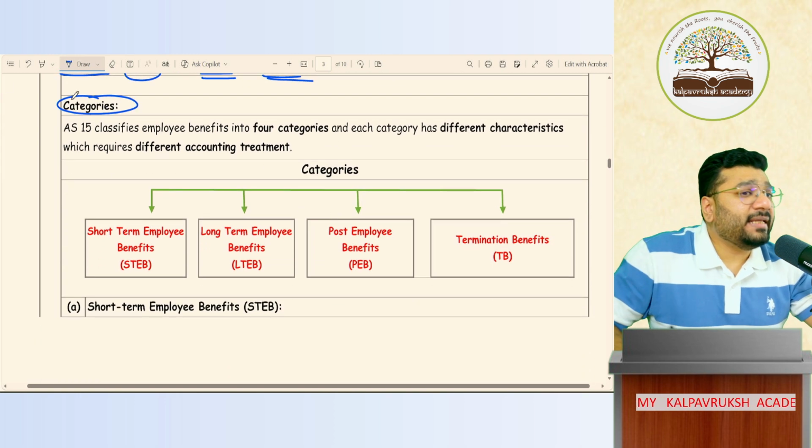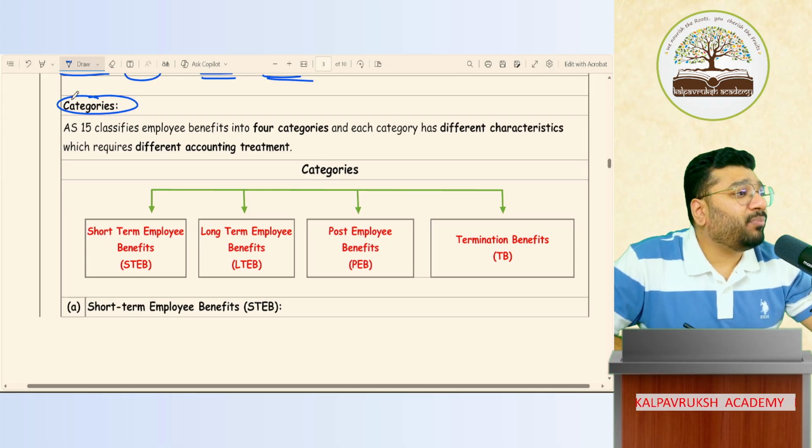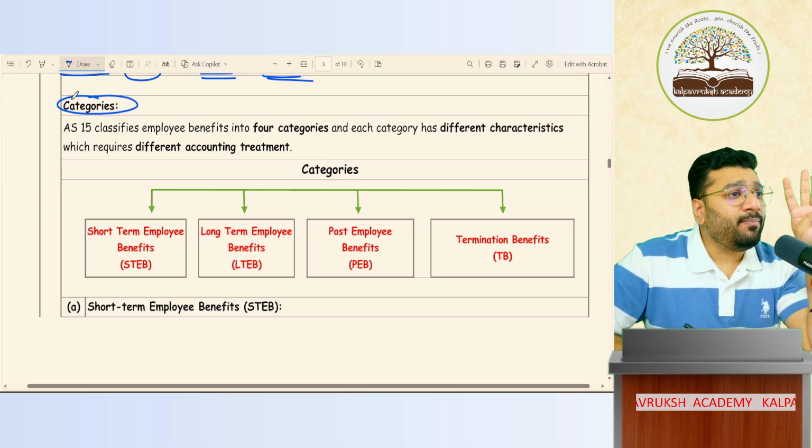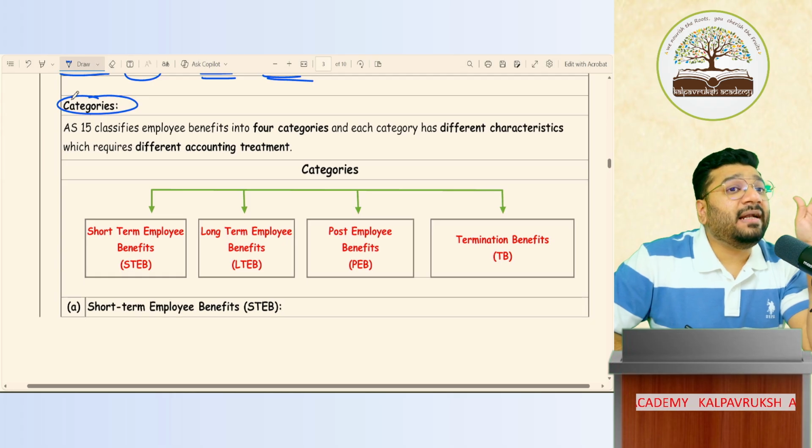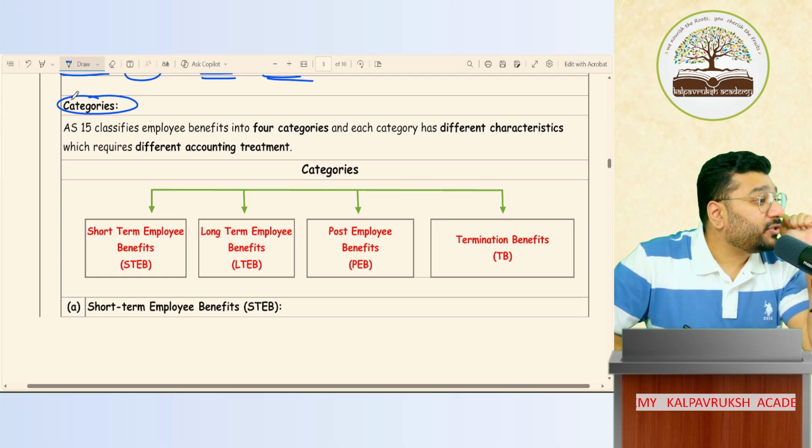Now, what are the categories of employee benefit? AS 15 has bifurcated the employee benefit into 4 categories. Very, very important. And the accounting treatment of these employee benefits will differ from category to category. So this is very, very important.